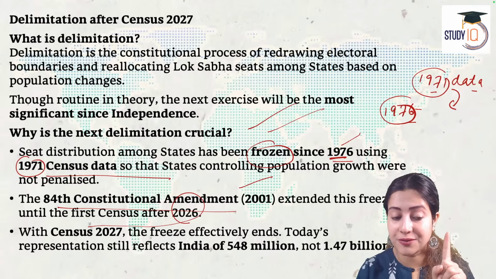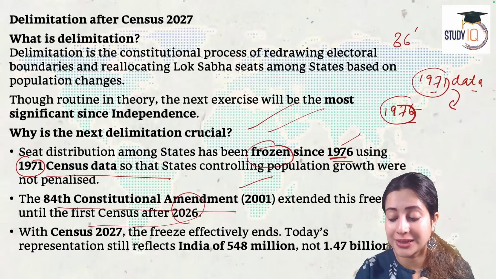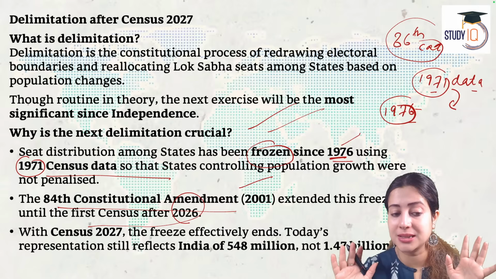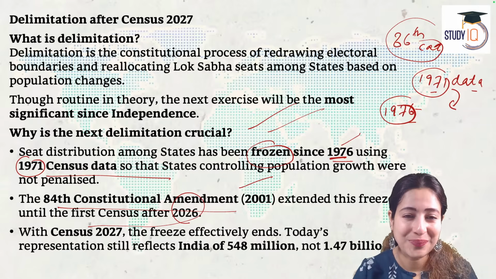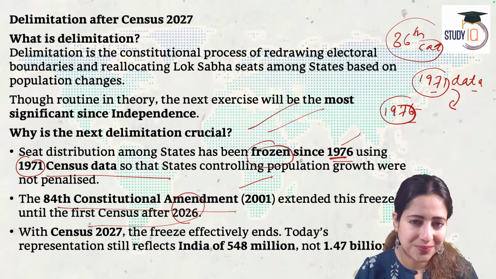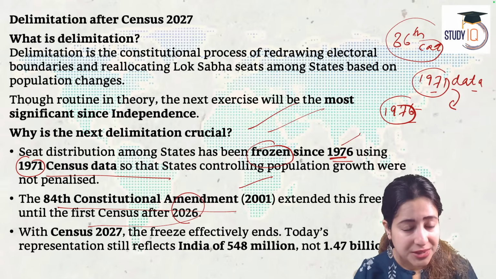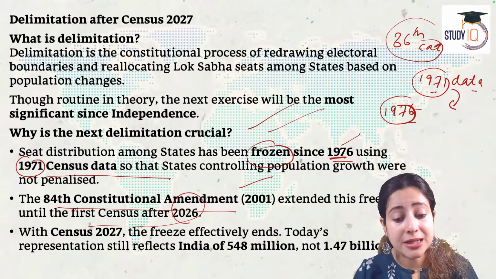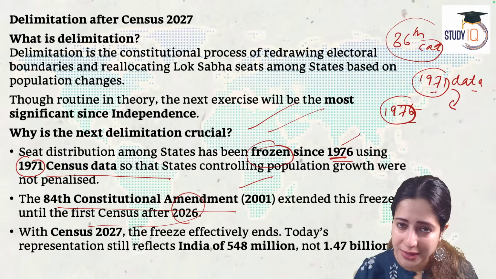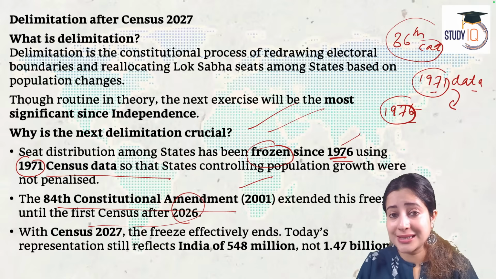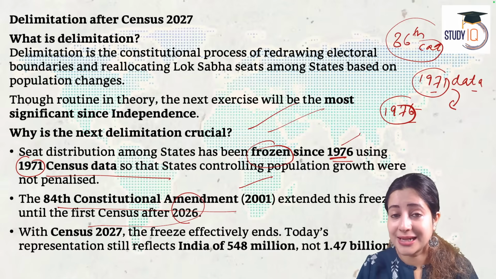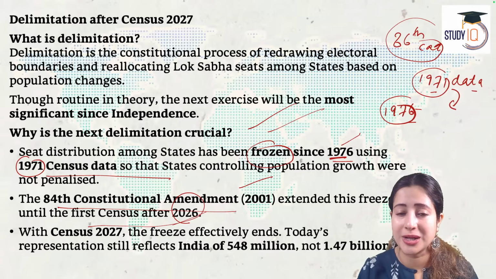84th Amendment. Never get confused between the 84th and 86th Amendment. The 86th Amendment we have discussed thoroughly in the last 10 days. Under the 86th Amendment, we talk about the right to education in India. Yes? 86th, 2002, don't forget that. Right to education. Now I'm looking at the 84th. 84th was passed in 2001. What was the objective? It further extended the pause on delimitation until India gets its new census data after 2026.